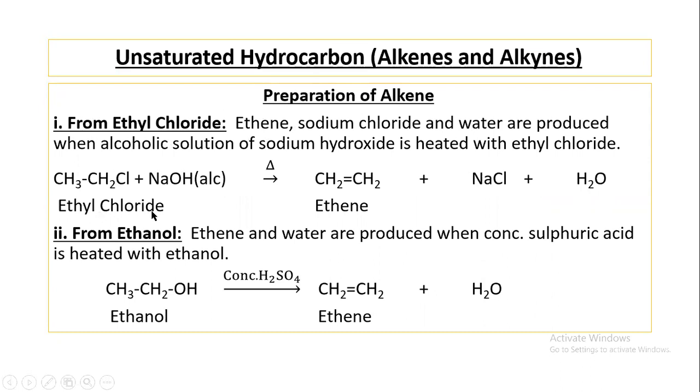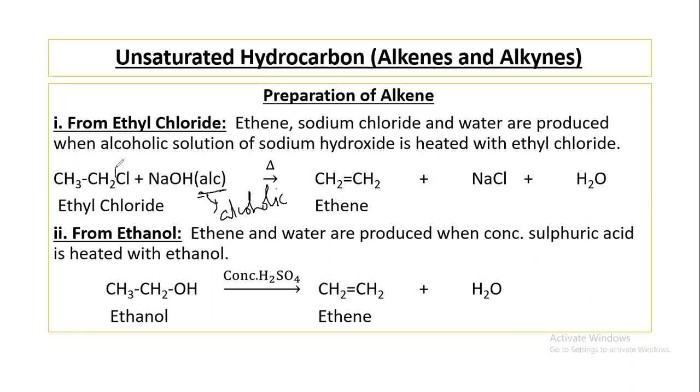If ethyl chloride reacts with alcoholic NaOH, then we'll get ethene. Here ALC stands for alcoholic. Alcoholic means the solution of sodium hydroxide is prepared with alcohol solution.